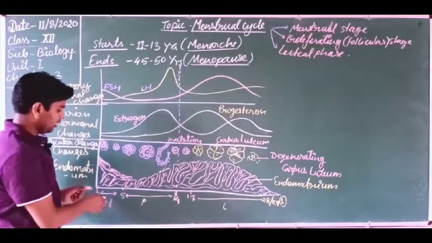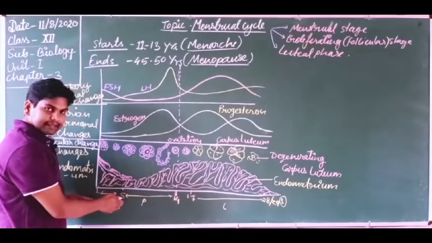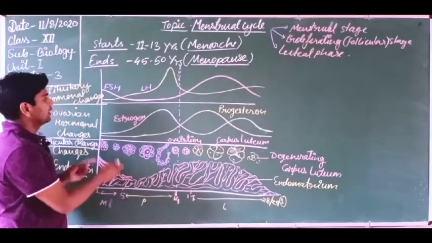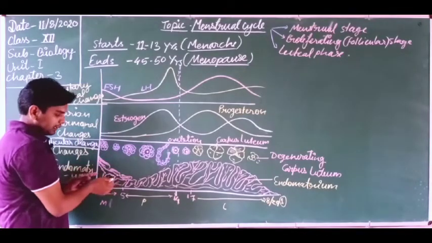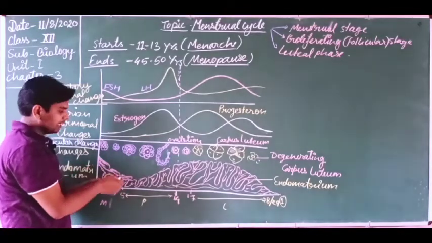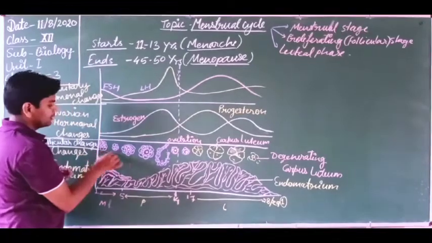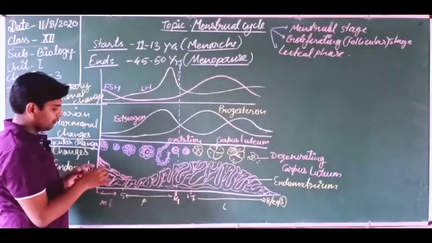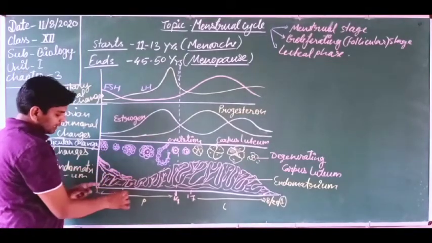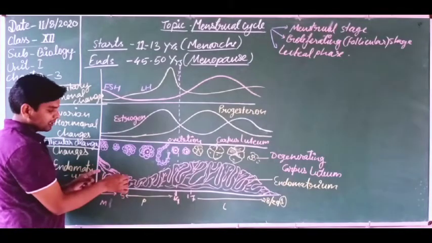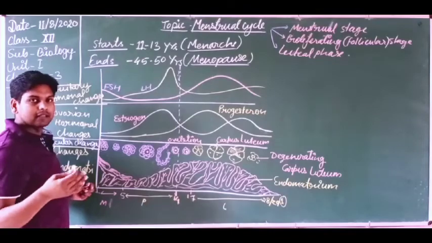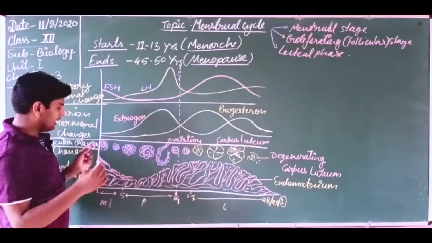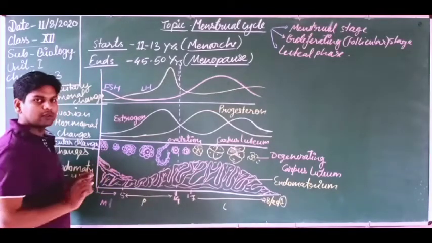So dear students, you are looking here that this is the menstrual phase. In the menstrual phase, the FSH is a little bit high in the next ovary, because this endometrium is getting degraded. So in our ovary, these follicles start to form. Okay, this represents the menstrual stage. This represents that the ending of the cycle happens in one ovary, but in another ovary these follicles start to form.